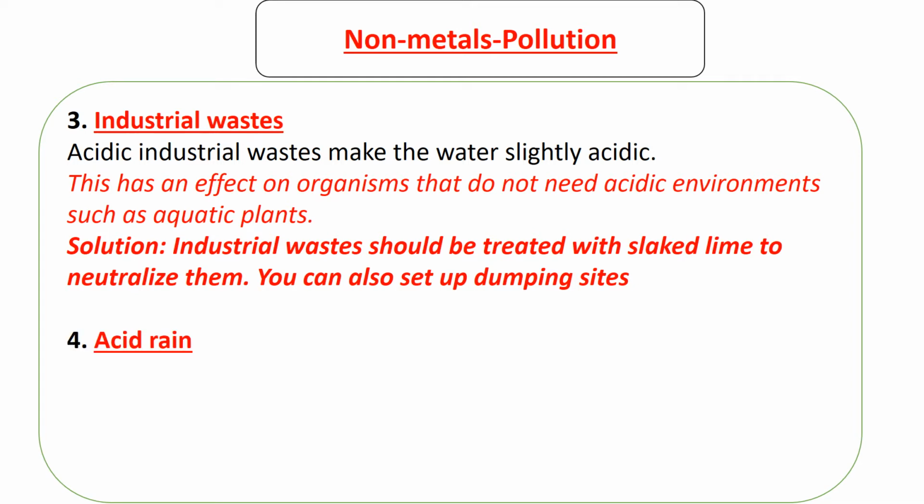We also have acid rain, which has nearly the same effect as industrial waste. So acid rain reduces the pH of the water, since it adds acid to the water. How acid rains come about and what makes up acid rain, we're going to discuss later.